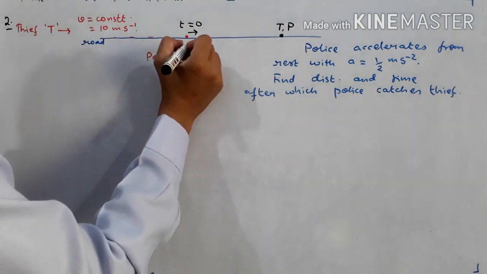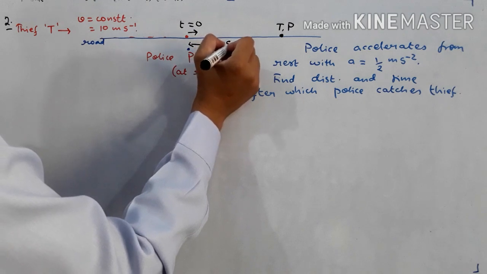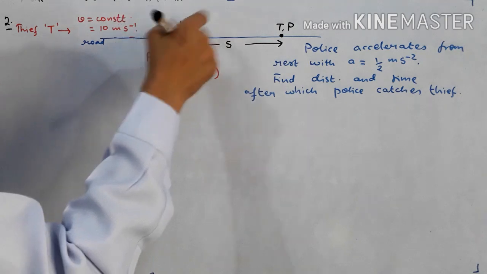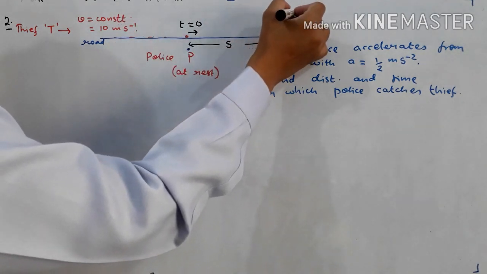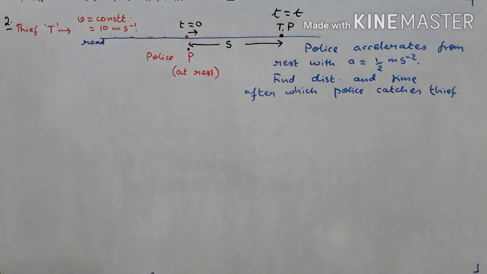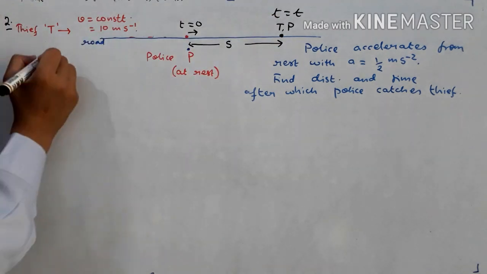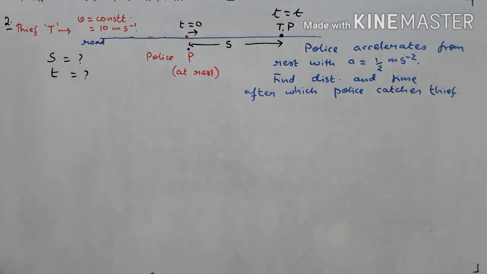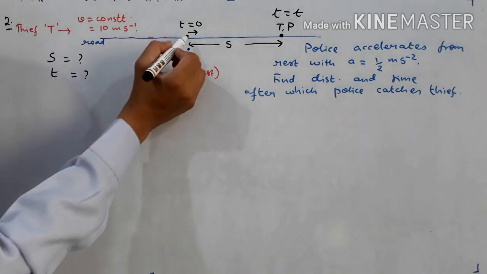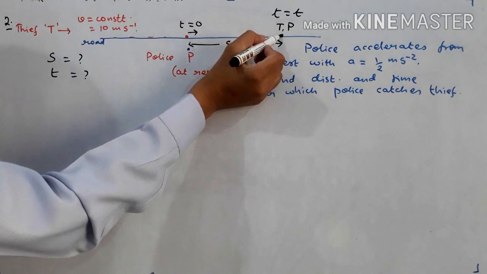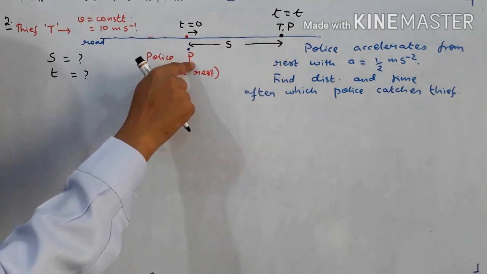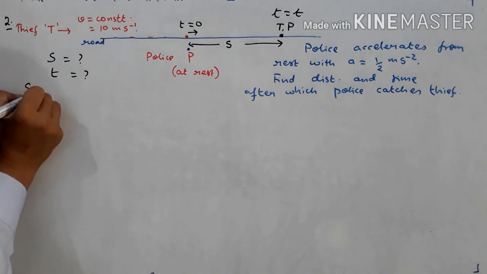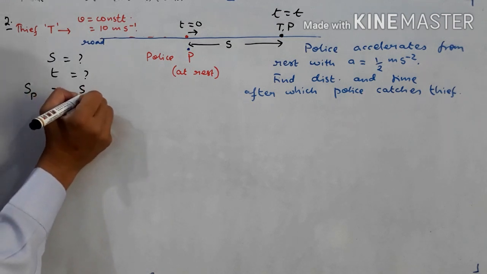Let this distance be S, and let the time, here t was 0, here the time is suppose T. That means we have to find S and T. S is question mark, T is also question mark. We have to find these two things. See, it is clear that the distance covered from this point to this point is the same for the police as well as for the thief. So distance covered by police is equal to distance covered by the thief.